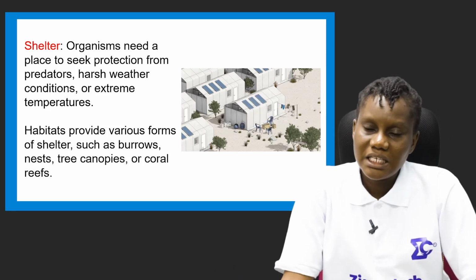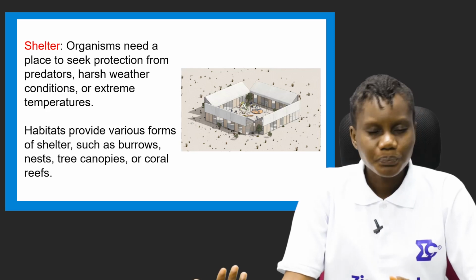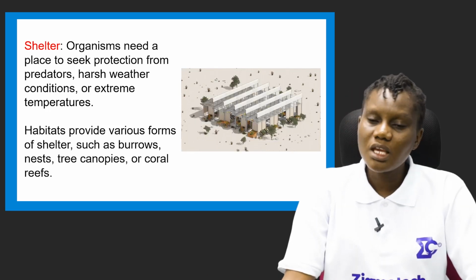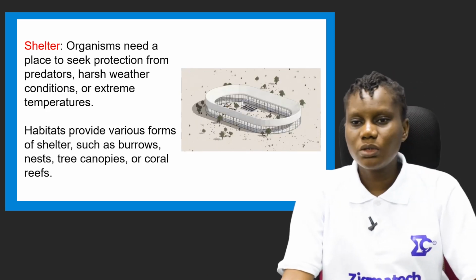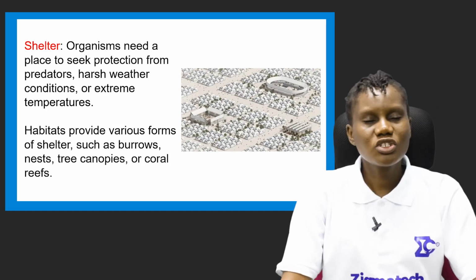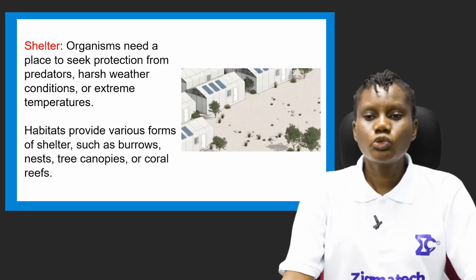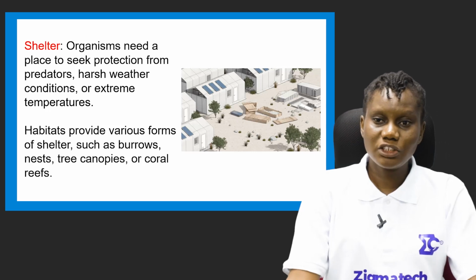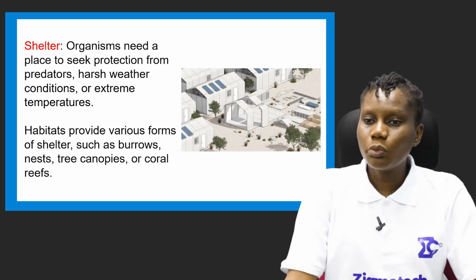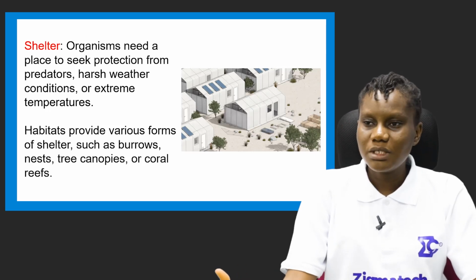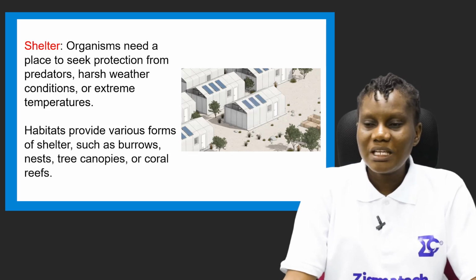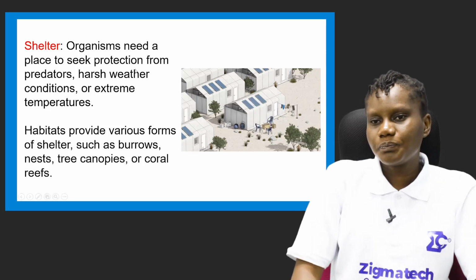Burrows, nests. When we're talking about nests, we're talking about birds. Birds stay in a nest on a tree or on a housetop or just on a mountain or anywhere. Tree canopies. There are some animals that stay on tree canopies or coral reefs. That means inside the ocean. There are some animals that stay there.